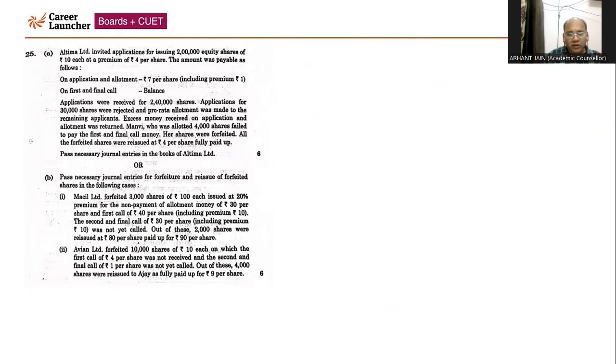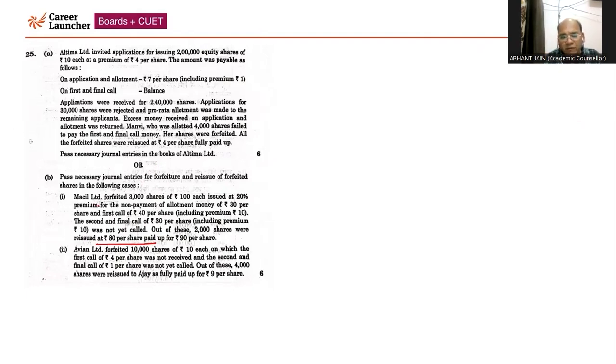With respect to part B, students, in the first case, there is an error as per my perception, and I have also taken the feedback of many faculties and renowned authors of books. Here it is written at rupees 80 per share. As per my perception, it needs to be rupees 80 per share for rupees 90 per share. So this needs to be corrected, but this can also be predicted because the called up is 80 rupees and the face value of the second call is 20 rupees, so we can assume accordingly. But error is error. So as per my perception, this is an error in the question paper. Now coming to part B.